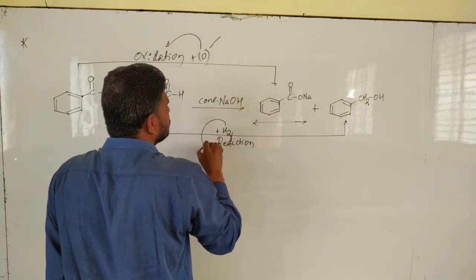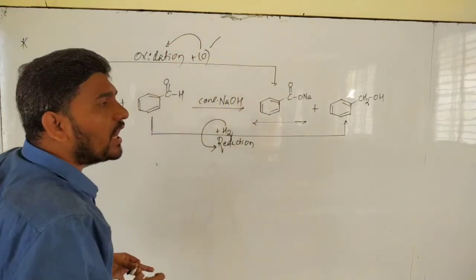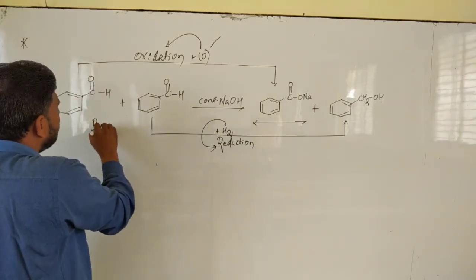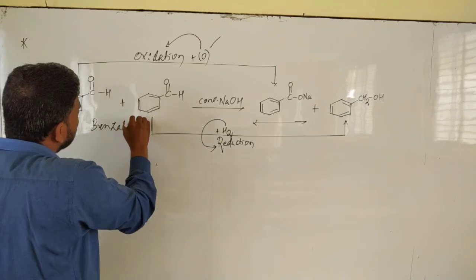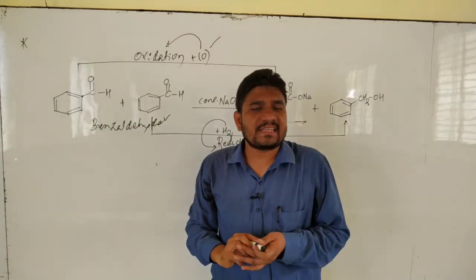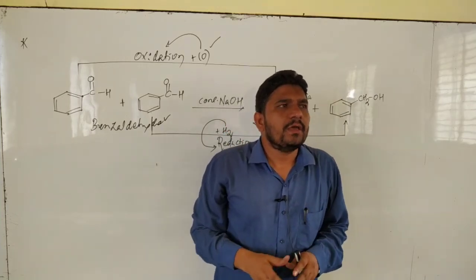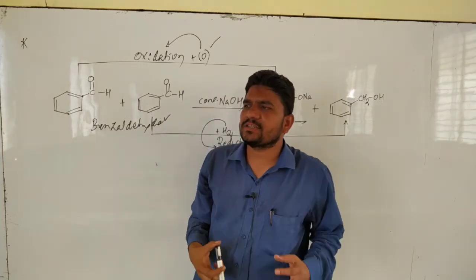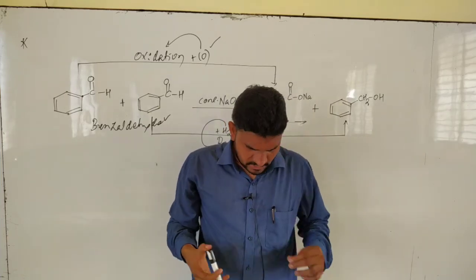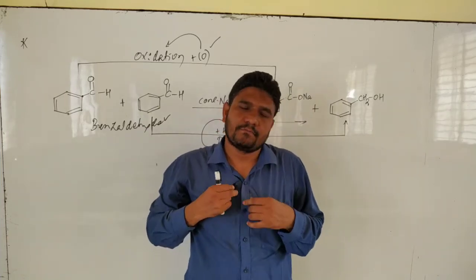When you add hydrogen, that is reduction. Understood? The same molecule, benzaldehyde, is undergoing both oxidation as well as reduction. Okay, with this Cannizzaro reaction I am going to wrap up today's class. The remaining part of this topic we will discuss in the next class. Thank you.